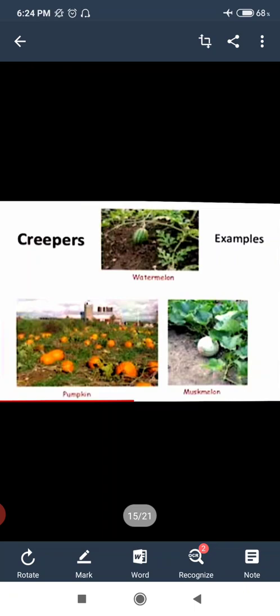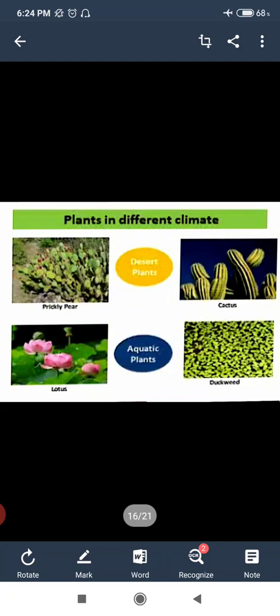Now further, children, we are going to learn about the plants that grow in different climates. First we are going to learn about desert plants. The plants that can live in very hot and dry climate are called desert plants. Examples of desert plants are cactus, a very common plant as you might have seen, and prickly pear, which is also a thorny plant that needs very little water. Secondly, aquatic plants. The word aquatic means water. Plants like lotus and duckweed, which survive only in water, are known as aquatic plants.